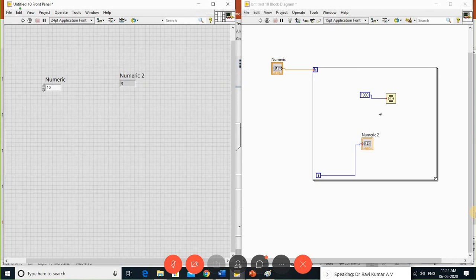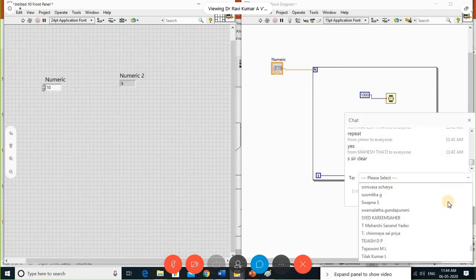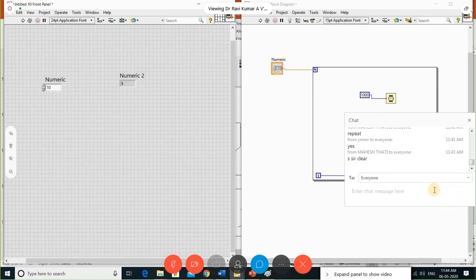By using this for loop, how will we implement a simple program? Let me see how we understand that. I want to calculate the factorial of n, or the sum of n numbers.